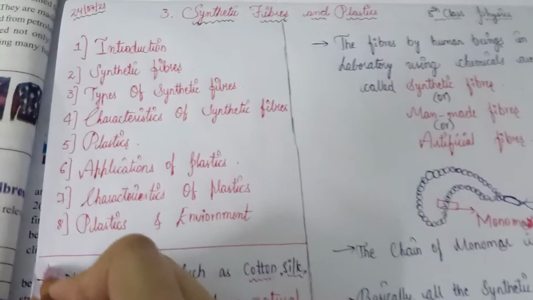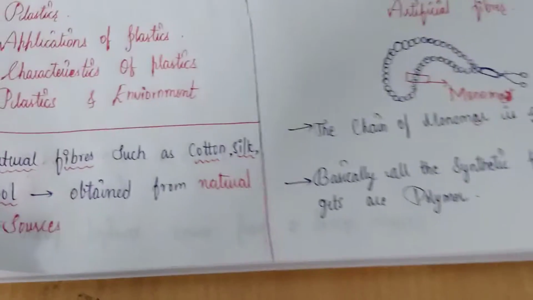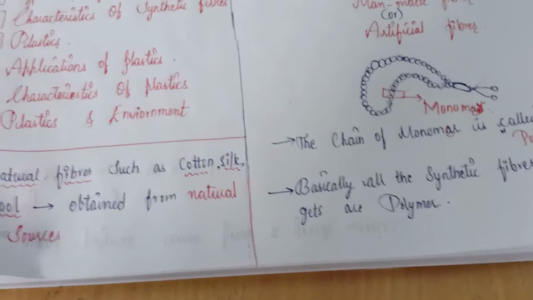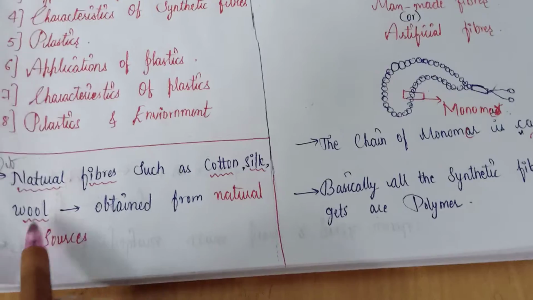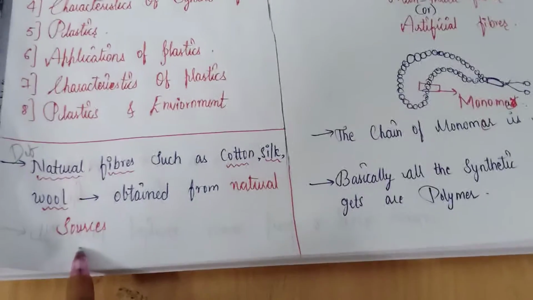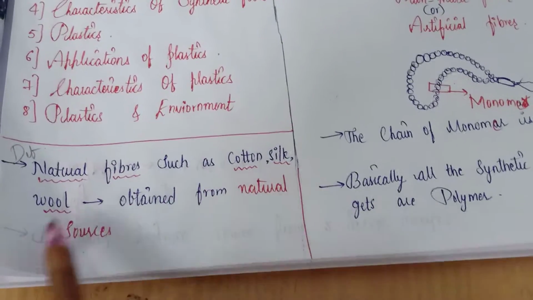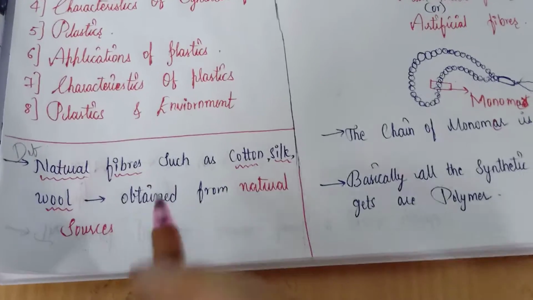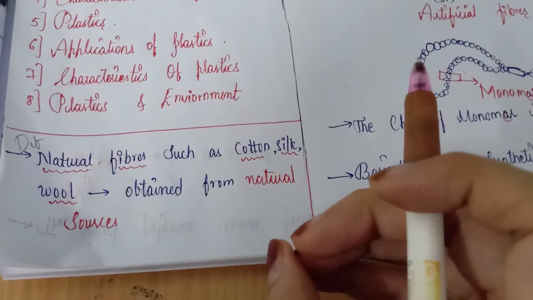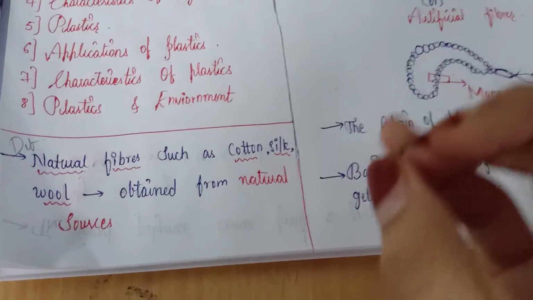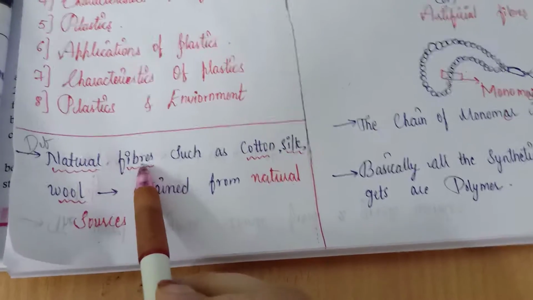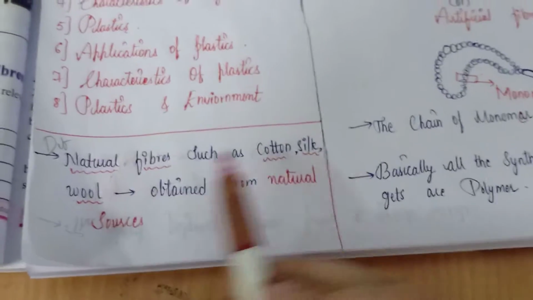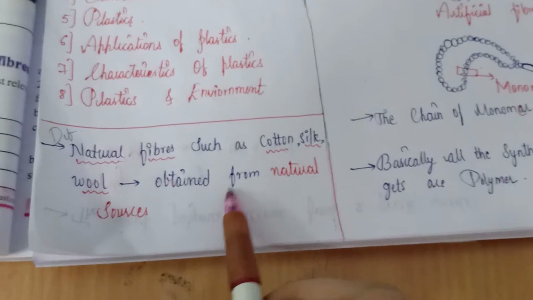Here is the definition of natural fibers: natural fibers are the fibers obtained from nature, such as cotton, silk, and wool. The fibers obtained from a natural source, like cotton, silk, wool, obtained from natural plants or animals, are nothing but natural fibers.